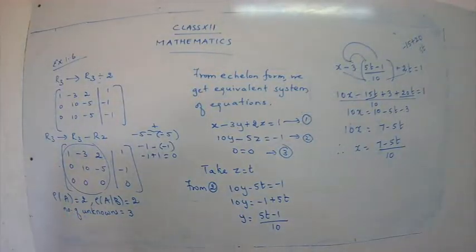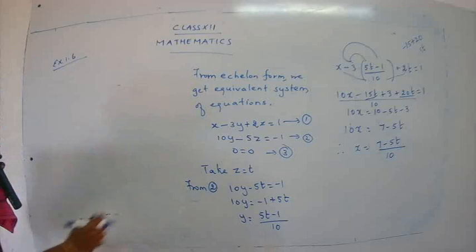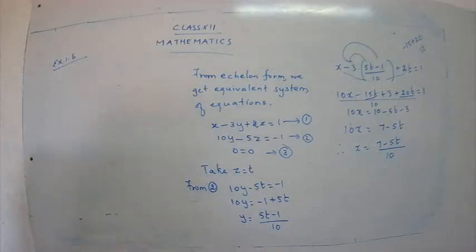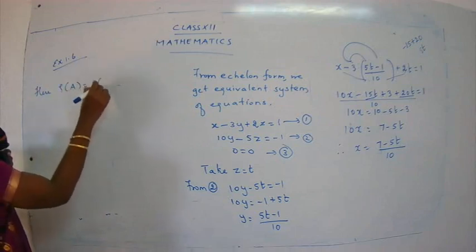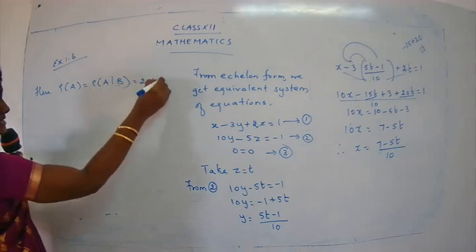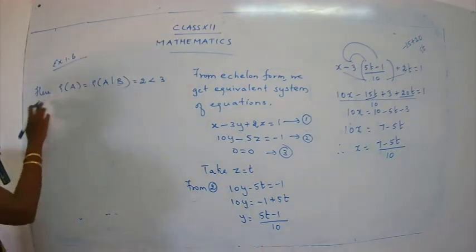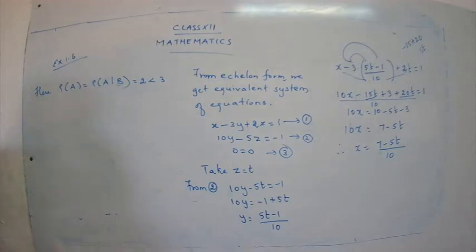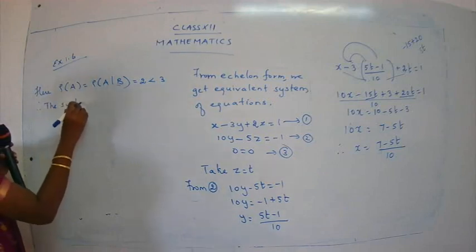I'll wrap the first part. So what was the statement? You are going to write down here, rank of A is equal to rank of AB. This is 2, which is less than 3. What is 3? The number of unknowns. So here rank of A is equal to rank of AB is equal to 2, which is less than 3. Therefore, the system is consistent